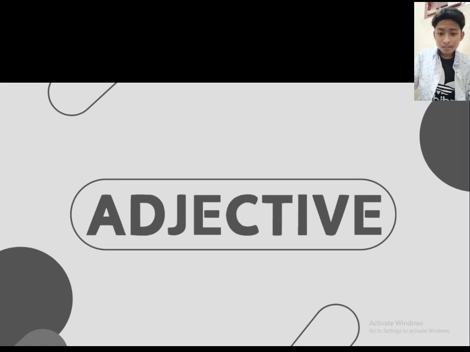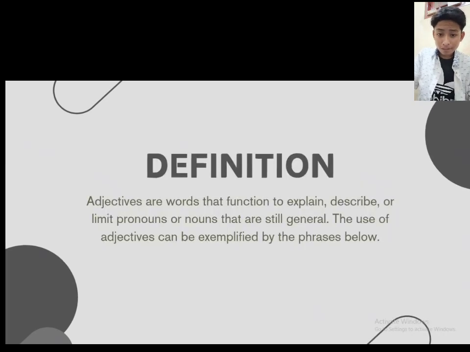The second is adjective. The definition: adjectives are words that function to explain, describe, or limit a pronoun or noun that are still general. The use of adjectives can be exemplified by the phrase below.